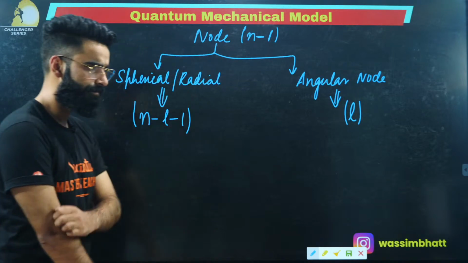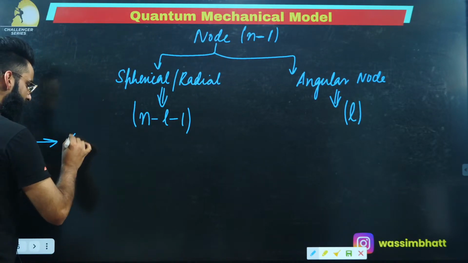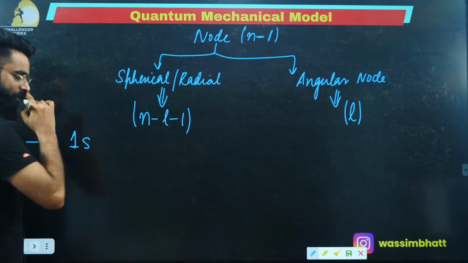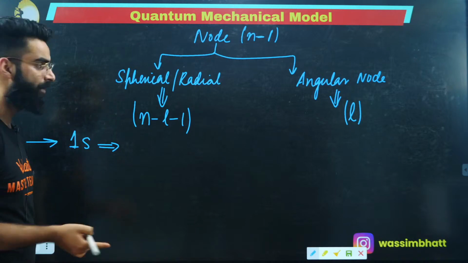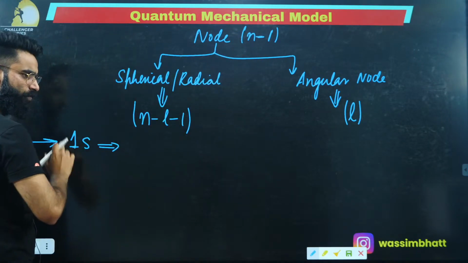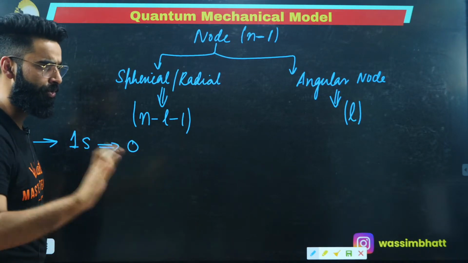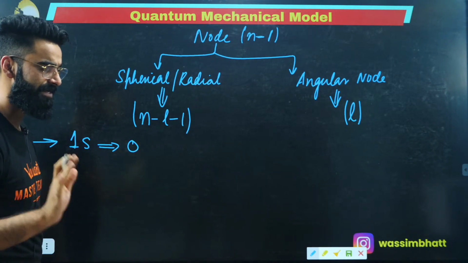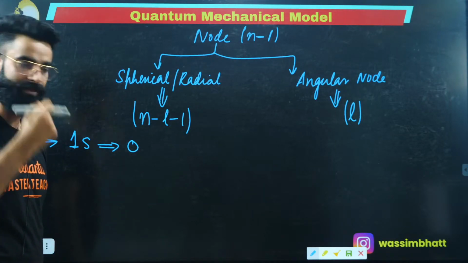Now, for example, let's say I have the 1s orbital. If I ask you how many total nodes there are in 1s: n minus 1, the n value is 1, and 1 minus 1 is 0. So there is no node in the case of 1s. There is no region in 1s where the probability of finding the electron is 0.